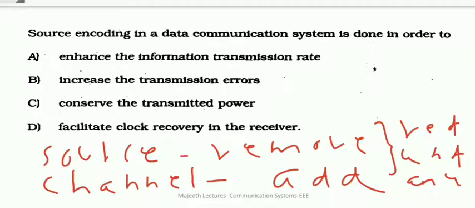Whereas channel coding is adding redundancy. That means we are adding some extra bits like parity bits in order to perform error detection and correction. So please remember these two points. Source coding removes redundancy to utilize the channel efficiently for maximum information transmission. So the main aim of source coding is to enhance the information transmission. So option A is the right answer.